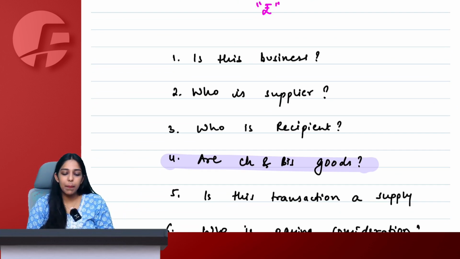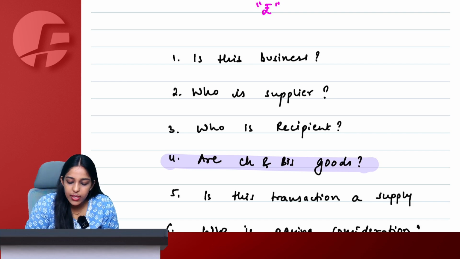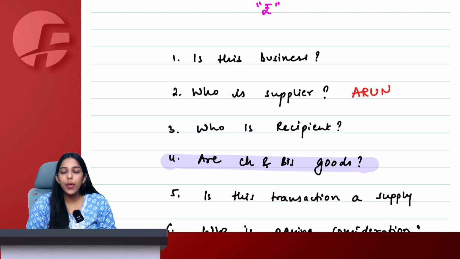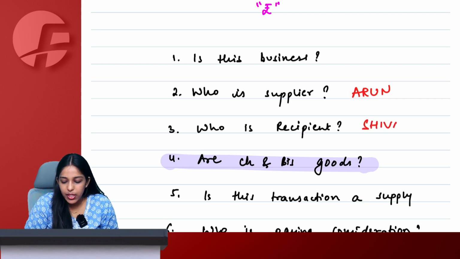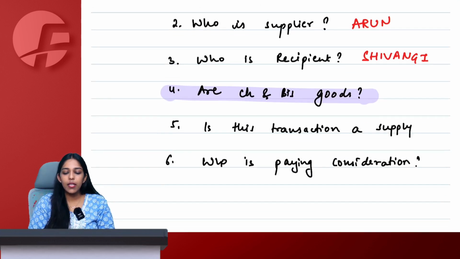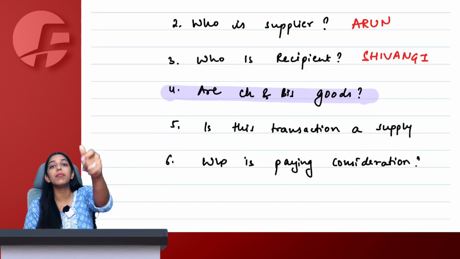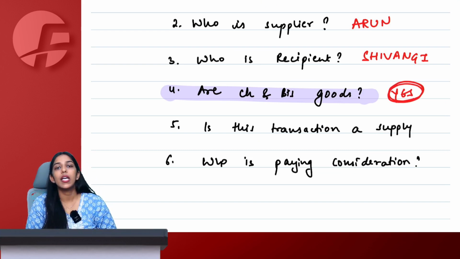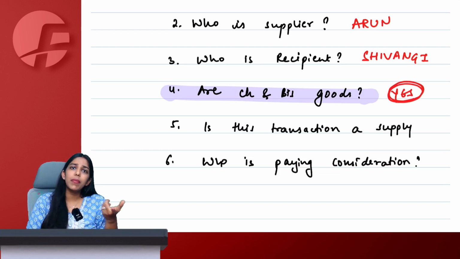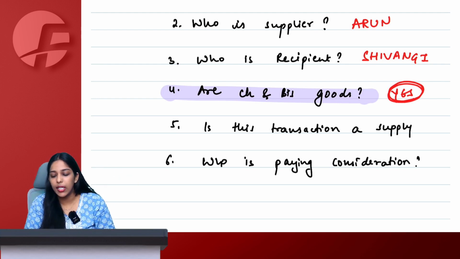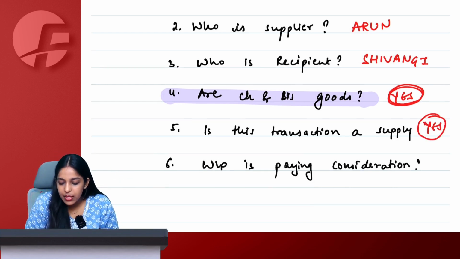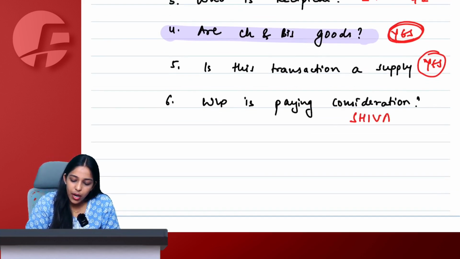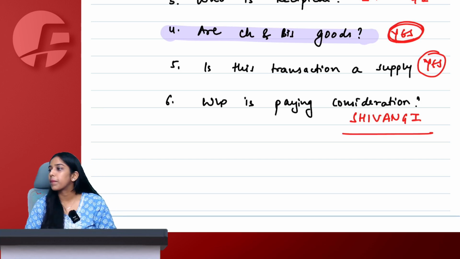Okay. Who is supplier here? Arun, ma'am. Because Arun is giving the goods to Shivangi, so he is supplier. Who is recipient here? Shivangi, because she is receiving. Are chocolates and biscuits goods? Yes, ma'am, because they are movable property and every kind of movable property is considered as goods in GST. Now, is this a supply? Supply includes sale, transfer, barter, exchange, everything. So yes, we will say this is a supply, happening in course or furtherance of business. Who is paying the consideration here? Shivangi is paying the consideration here.